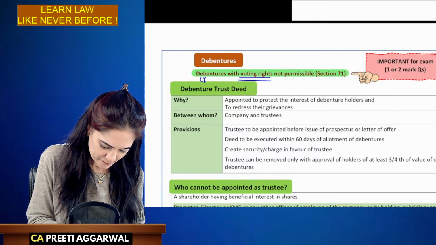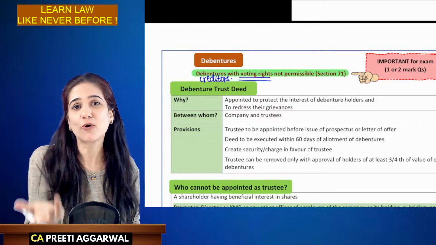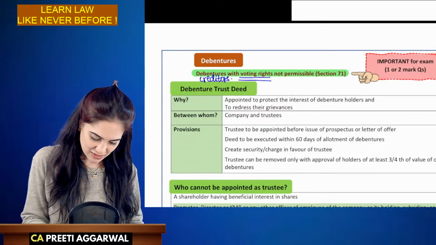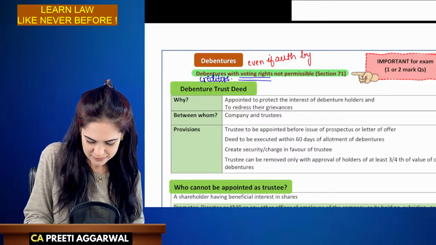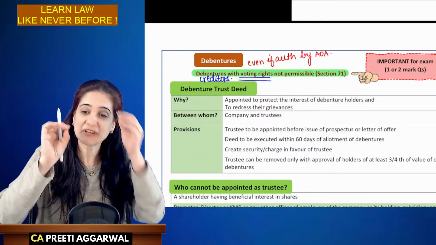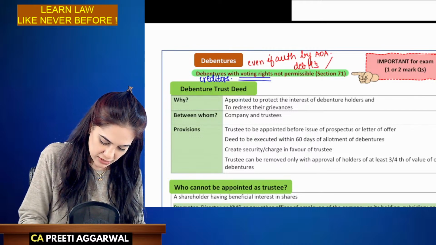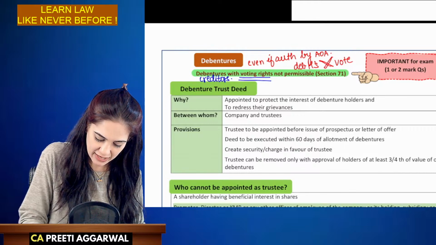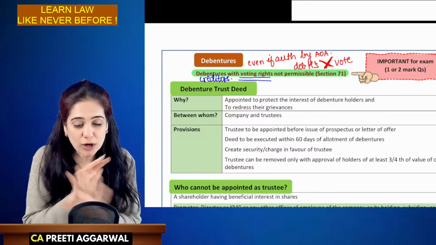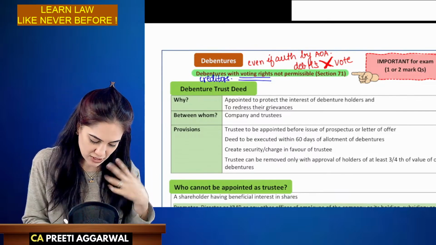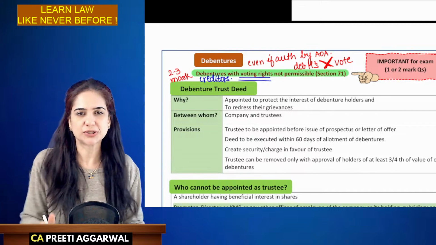See, they are creditors. How can you allow the creditors to vote and take decisions for the company? Even if authorized by the articles, debenture holders cannot vote in the general meeting. They cannot vote even if it is authorized by the articles. This is very important. Can be asked as a 2 to 3 mark question. Okay? 2 to 3 mark question.